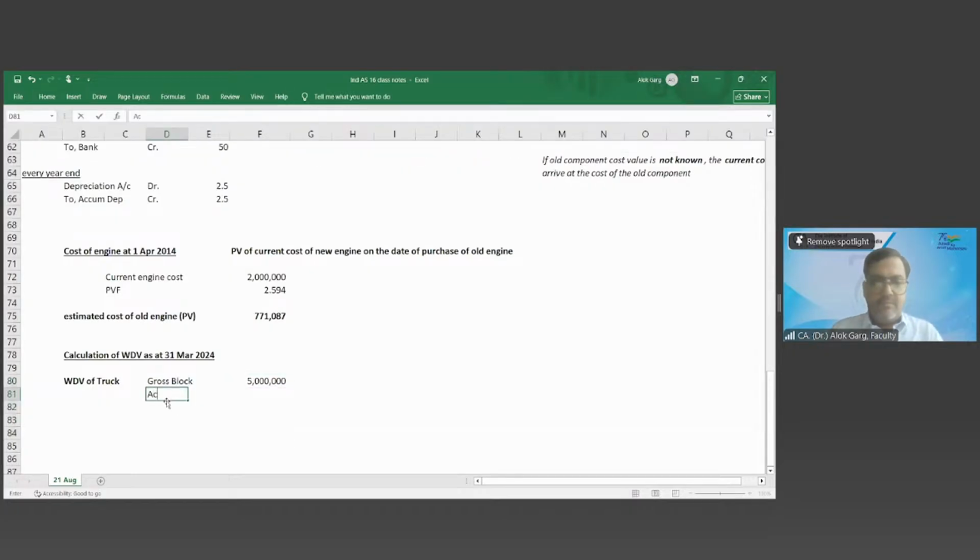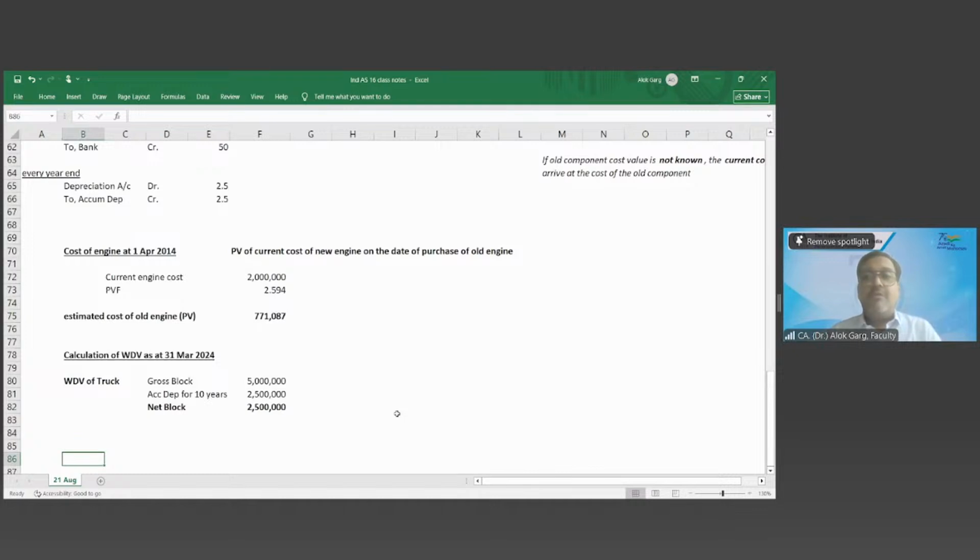That is 2,50,000 multiplied by 10, 25 lakh. Net block is 25 lakh, right?